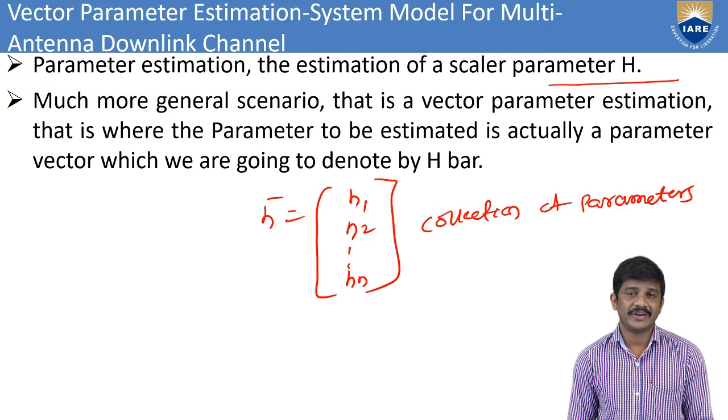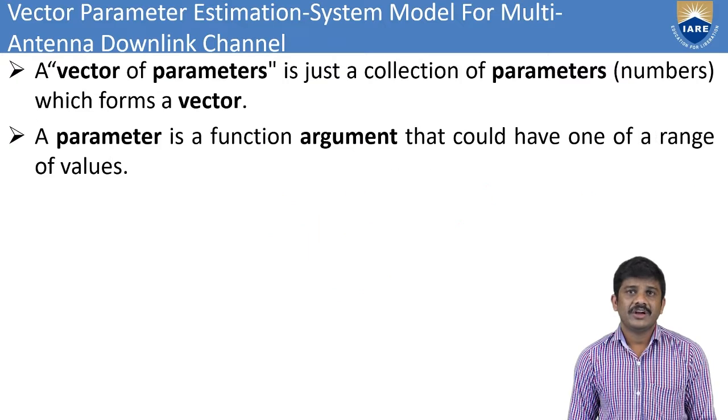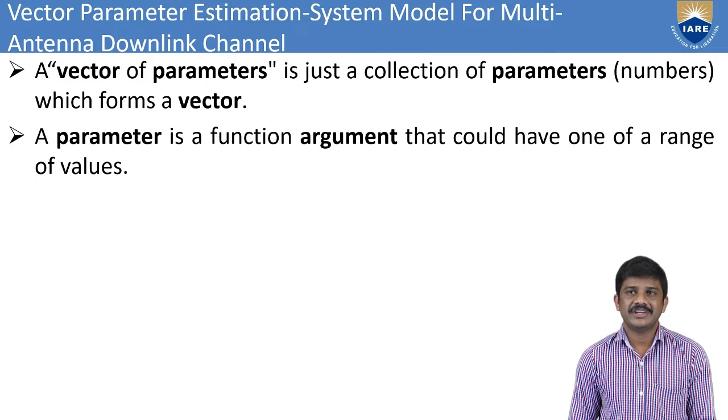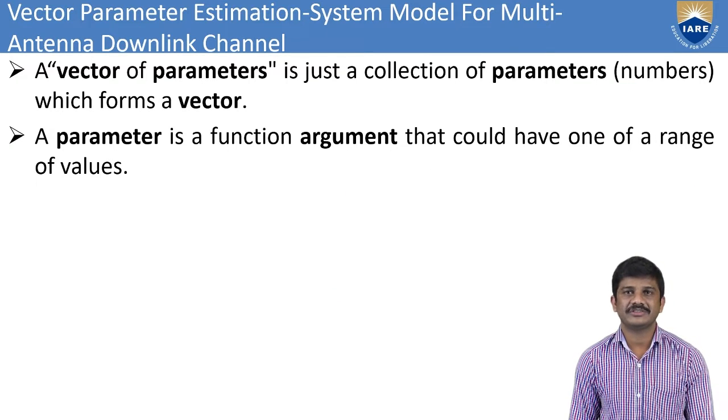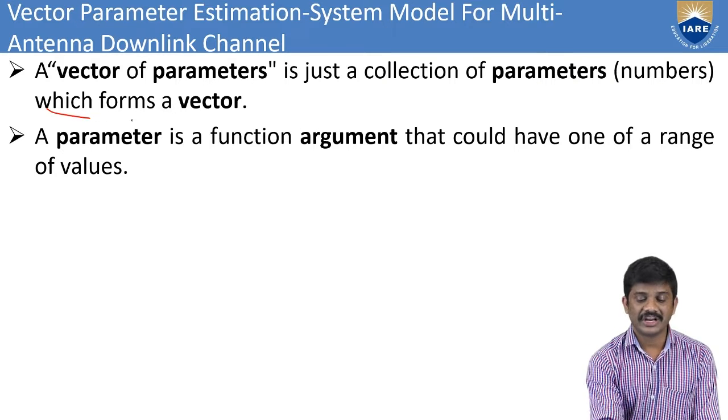What is vector parameter estimation? A vector of parameters is just a collection of parameters, numbers, which forms a vector.